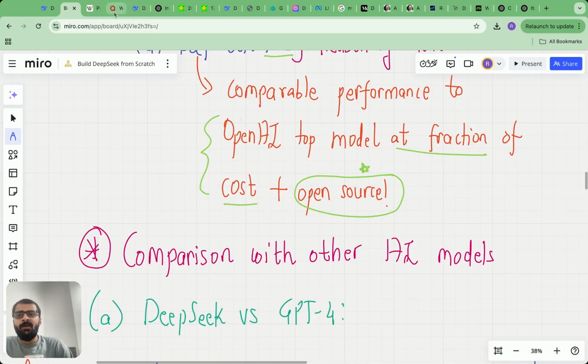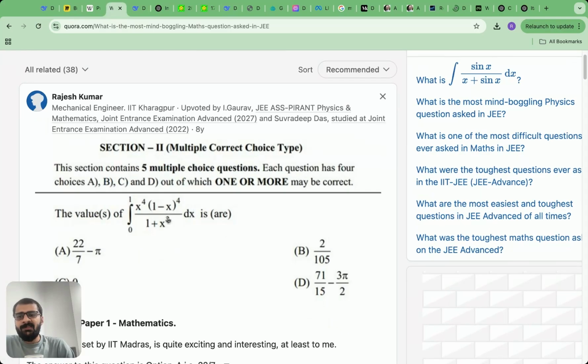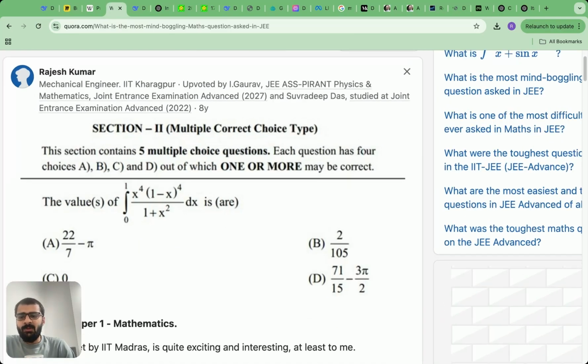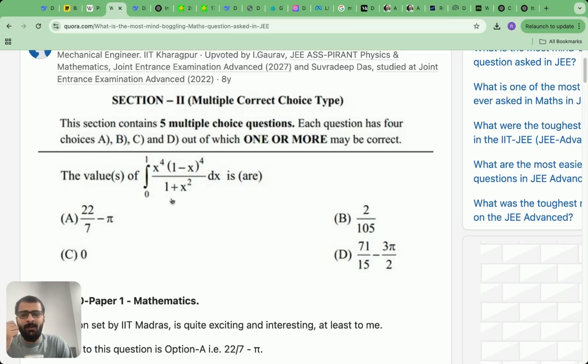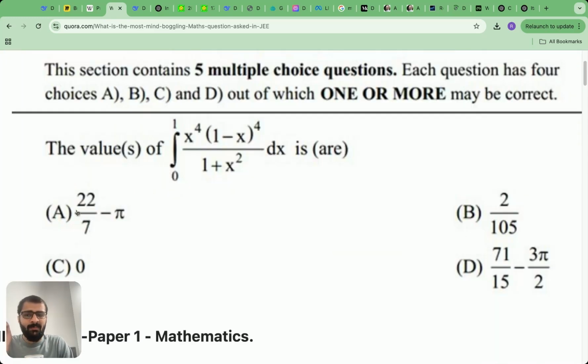What I actually did was, I'm very fascinated with this mathematical question because it's an amazing problem. Here is an integral from 0 to 1, x raised to 4 multiplied by 1 minus x raised to 4, divided by 1 plus x square. The cool thing about this problem, which completely blew my mind when I solved it for the first time, is that the answer to this problem is 22 by 7 minus pi. Pretty awesome, right?